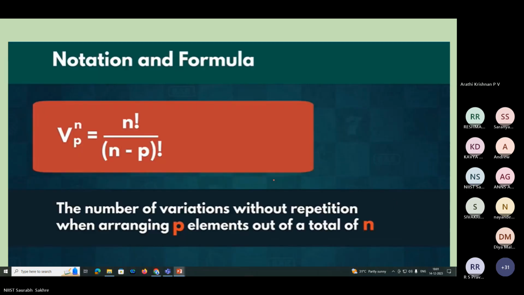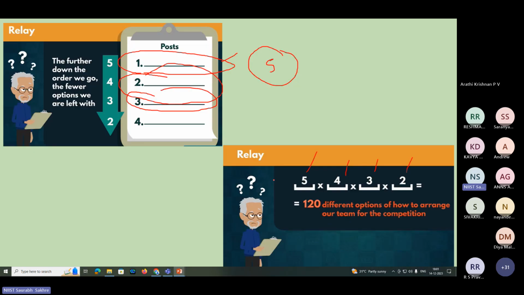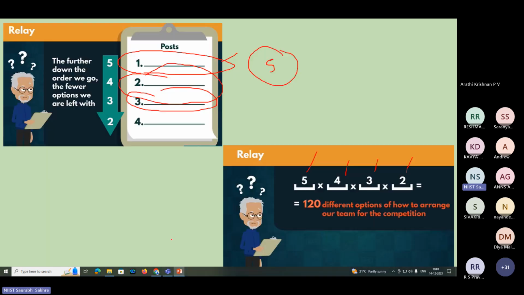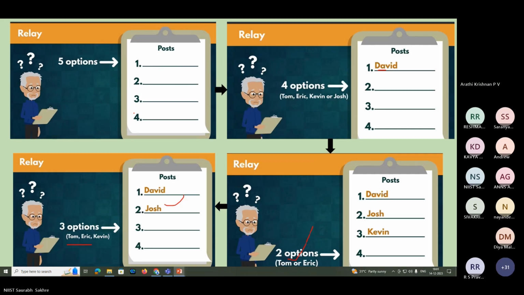Okay. Now in this case the formula will be different because the places were 4, but people were 5. In this case the formula will be V(n,p) = n factorial upon (n minus p) factorial. Here, number of variations without repetition. Keep in mind here I cannot repeat. I hope you are understanding the things. If already I have put David here, I cannot put David again.